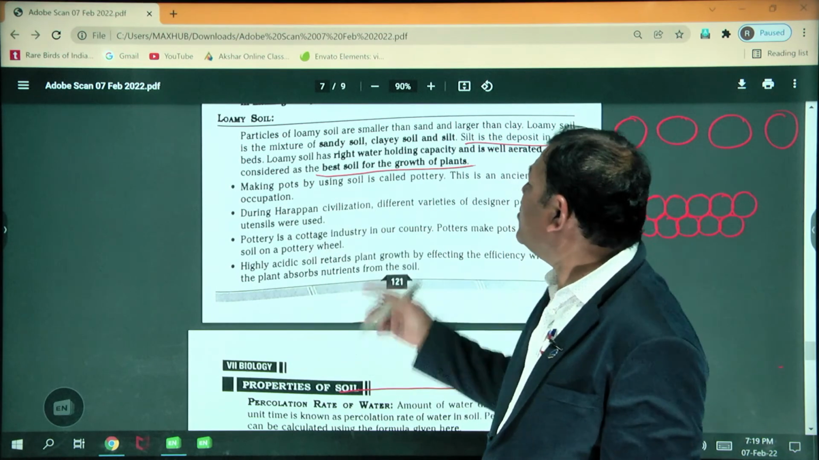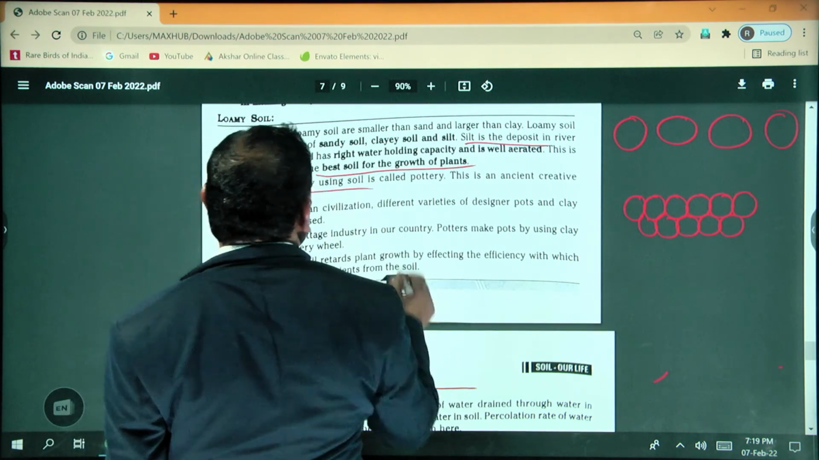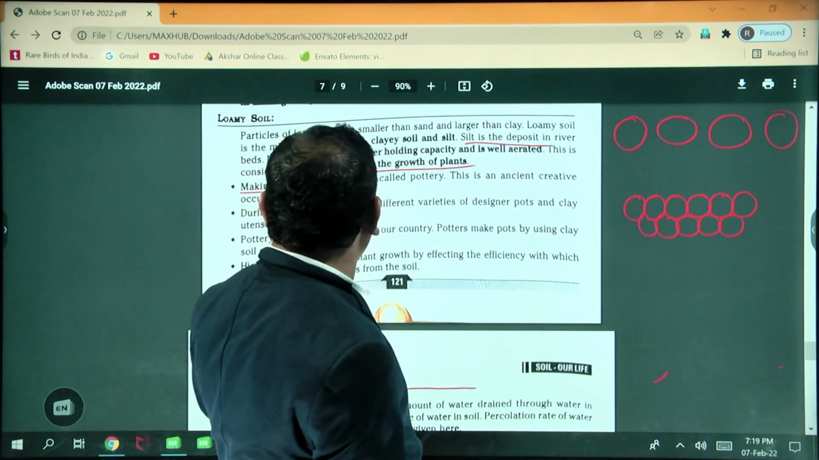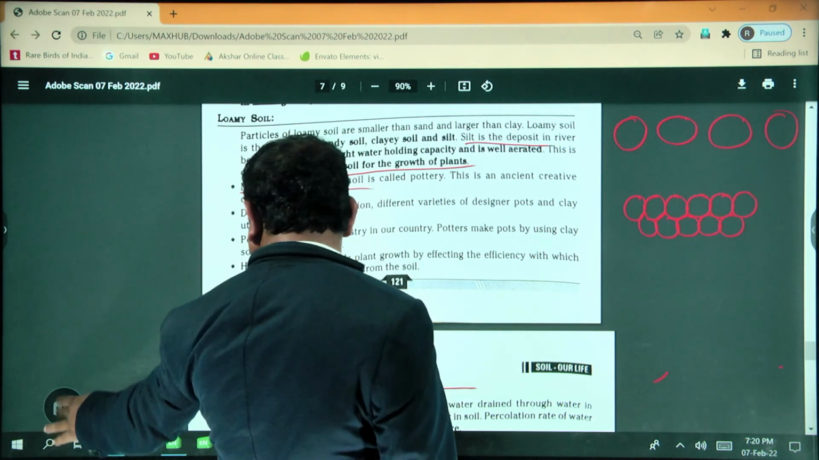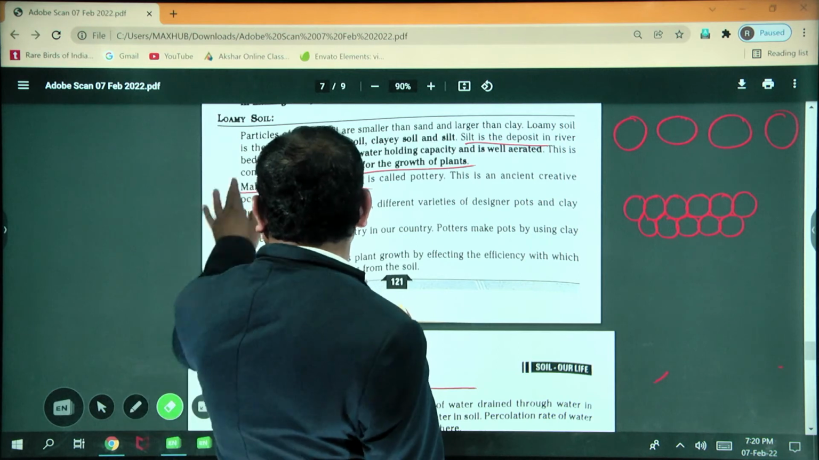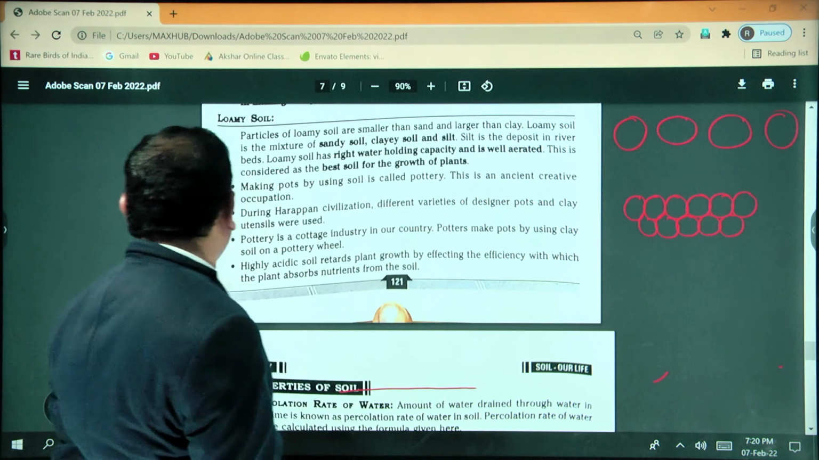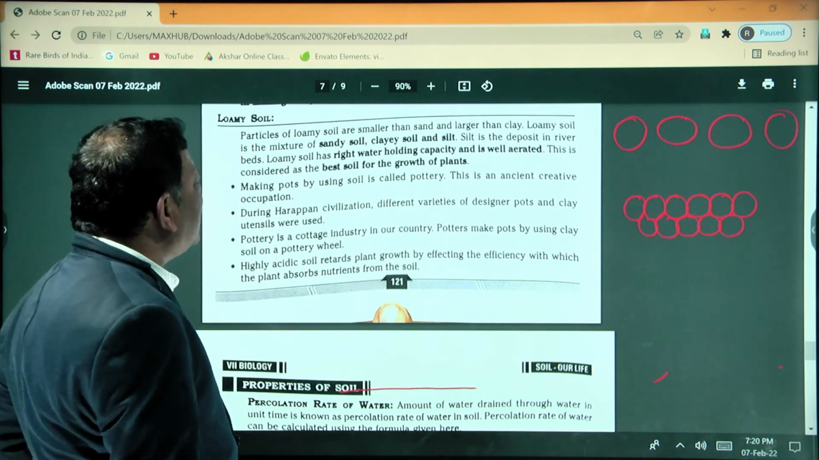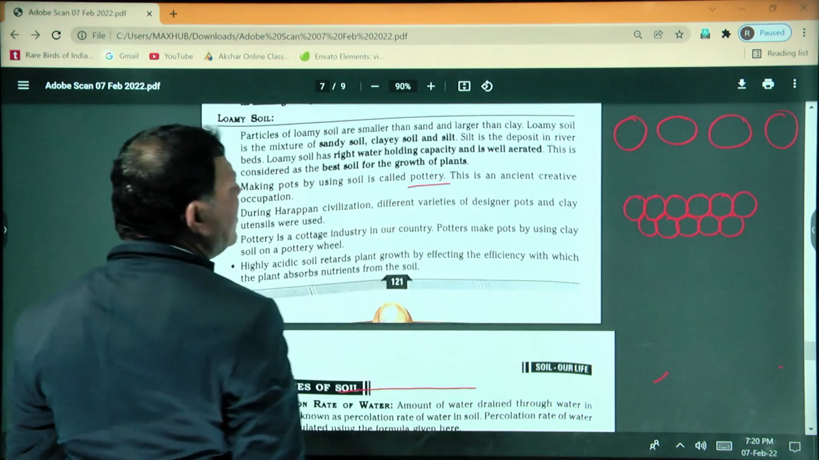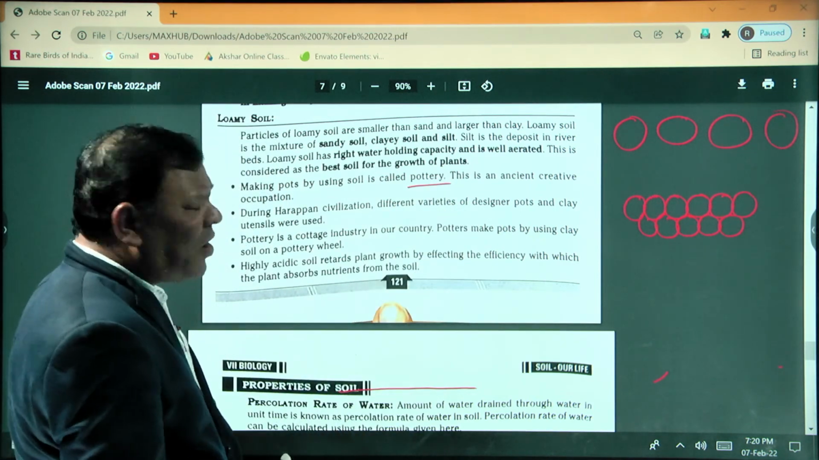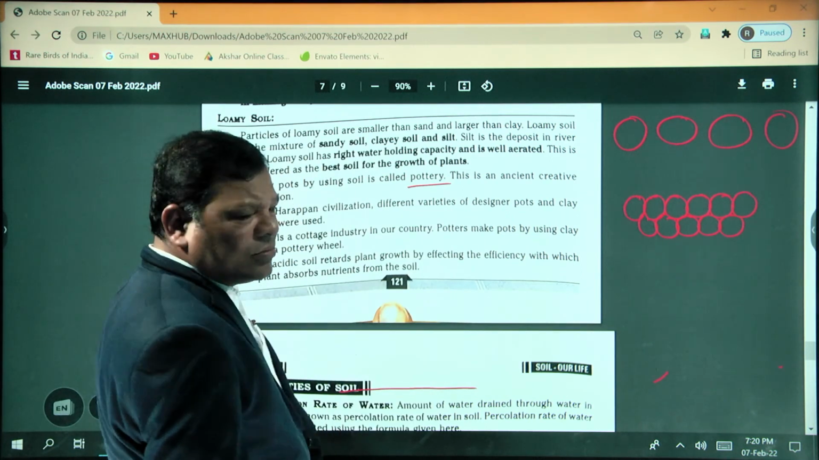Making pots using soil is called pottery. So among sandy soil, clay soil and loamy soil, which soil is better? Loamy soil is the better one. Making pots using soil is called pottery. Pottery means how to make pots. This is an ancient creative occupation.